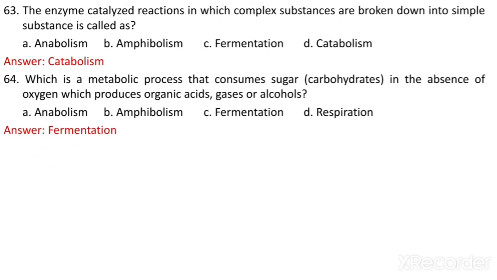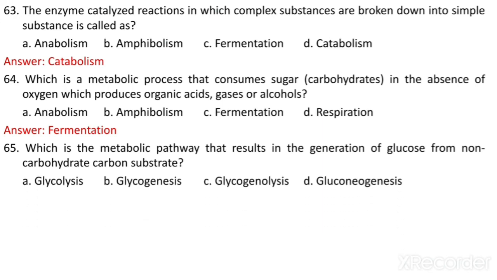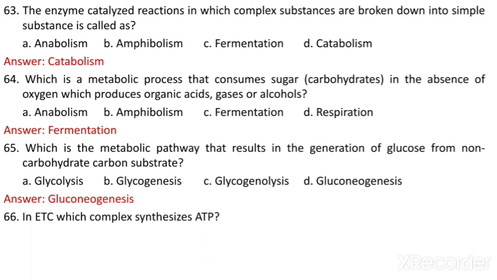Fermentation is the process where, in the absence of oxygen, organic acids, gases, and alcohols are produced after consuming the sugar. Which is the metabolic pathway that results in the generation of glucose from non-carbohydrate carbon substrates? Glycolysis, glycogenesis, glycogenolysis, gluconeogenesis. So gluconeogenesis.